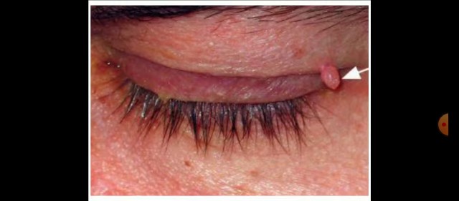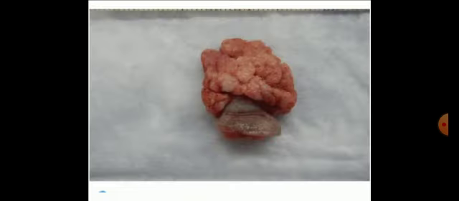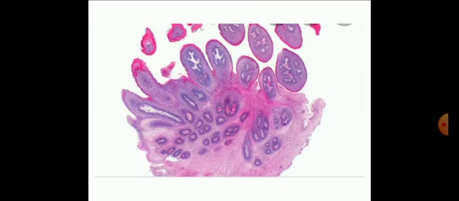See here, gross examination of squamous cell papilloma of the upper eyelid, a finger-like growth of epithelium of the upper eyelid. Here there is a finger-like growth from squamous epithelium, squamous papilloma microscopically. Here, microscopic examination of squamous papilloma shows hyperkeratosis, acanthosis, parakeratosis and finger-like projections from squamous epithelium. Squamous epithelium is surrounded by connective tissue and grows like a finger.